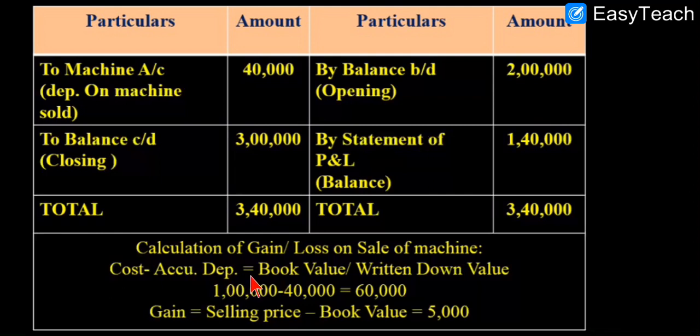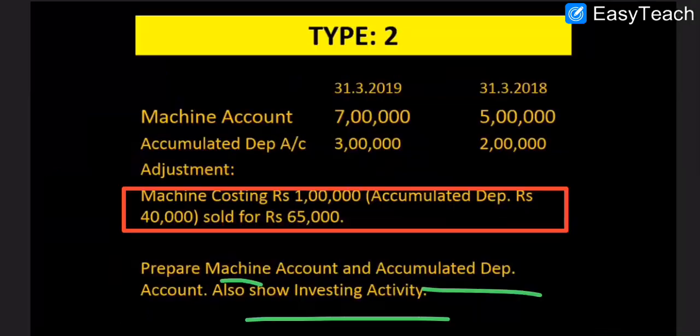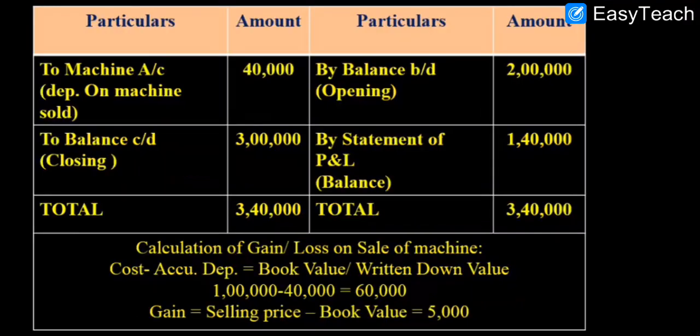So cost of asset minus accumulated depreciation is equal to book value or written down value. So 1 lakh is the cost, 40,000 is the depreciation. Subtracting these two, we get the book value of 60,000. Now this book value will be compared with the selling price. So see what the selling price is over here. Selling price of the asset is 65,000. That means the asset of 60,000 is sold for 65,000. So the company is at a profit of 5,000. Okay, so this is gain on sale of fixed assets.